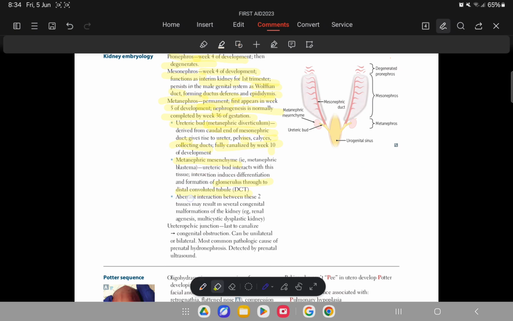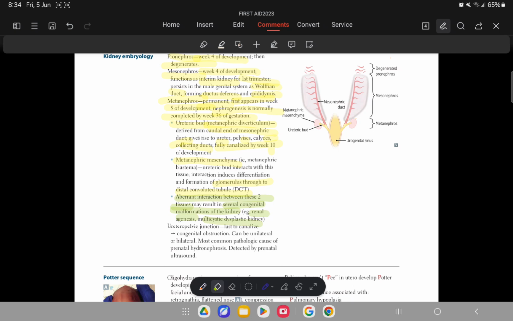Now, if there is any aberrant interaction between these two tissues, that will lead to several congenital malformations of the kidney. For example, renal agenesis, which means there will be no kidney, and then the multicystic dysplastic kidney, which means it is a dysfunctional kidney.